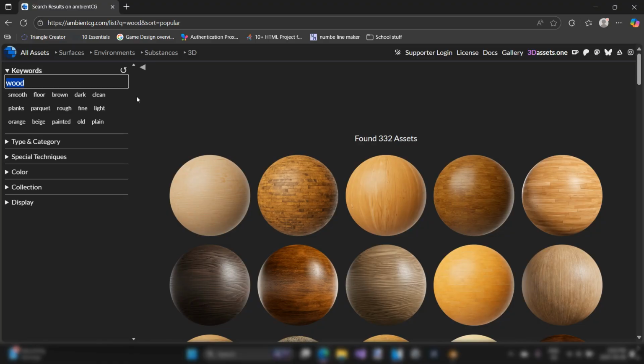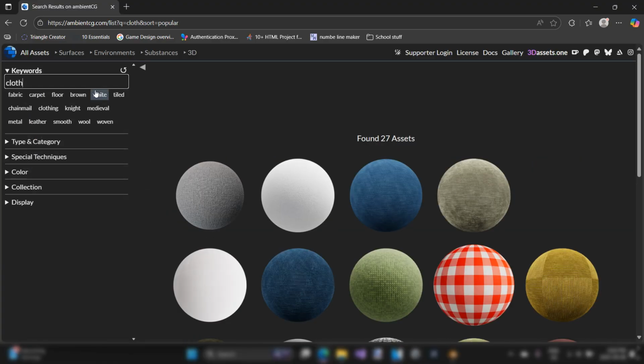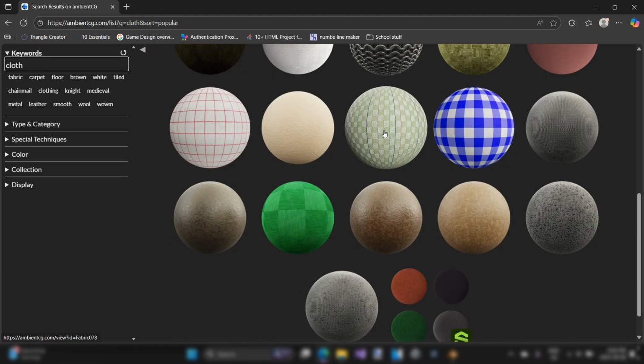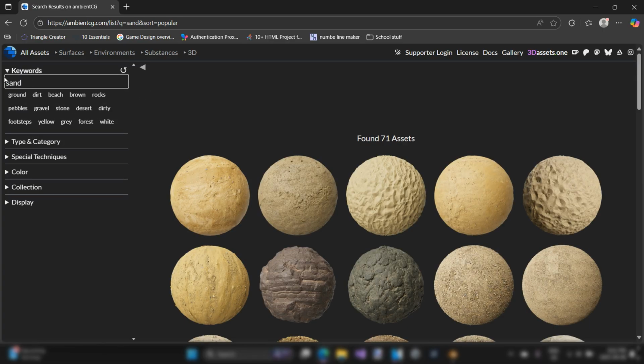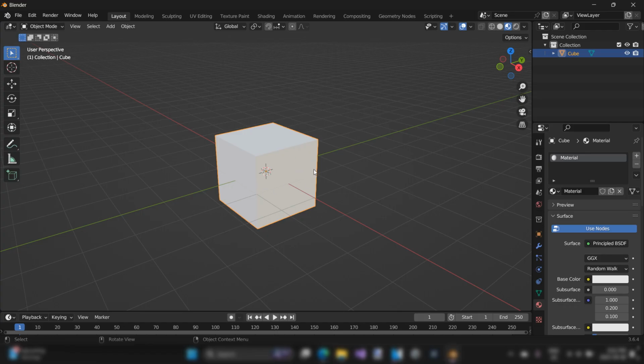But it doesn't just have to be nature things too, right? It could be, you know, some type of cloth or some type of fabric, depending on what you're modeling. So this website will be perfect for you to find materials for your objects, for your meshes, and really brings them to life. So I don't know why, but I really like sand. I like the grooves. I like all of the intricacies in this material. So I'm going to use sand for this demonstration. You can use whatever you want. But yeah, find a material and we're going to put that material on our cube.